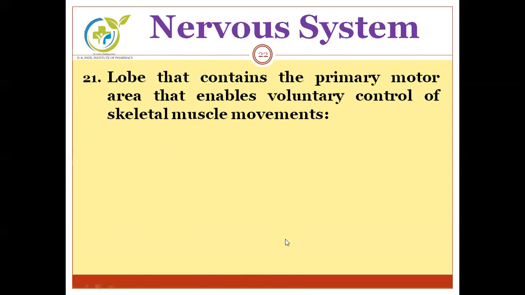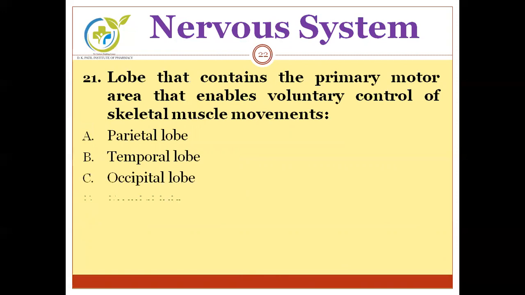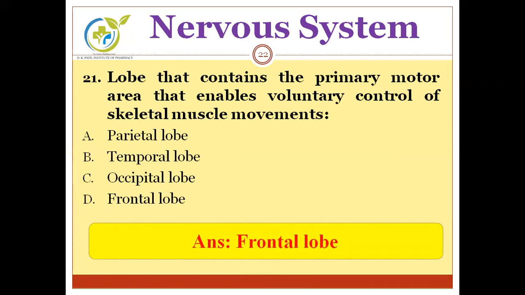Moving to the next question. Which lobe contains the primary motor area that enables voluntary control of skeletal muscle movement? Options are parietal lobe, temporal lobe, occipital lobe, frontal lobe. The correct answer is frontal lobe. Frontal lobe enables voluntary control of skeletal muscle movements.